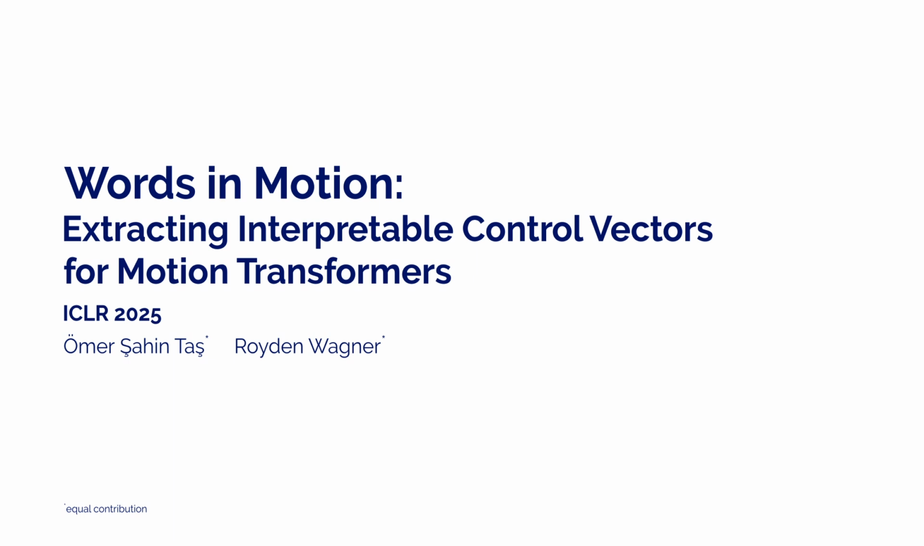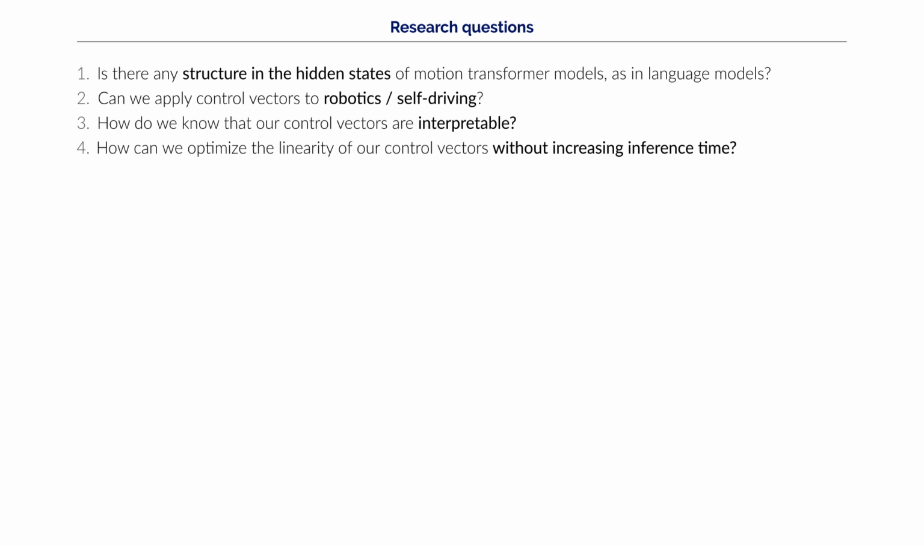Words in motion. Extracting interpretable control vectors for motion transformers. Transformer-based models are widely used in many applications, but interpreting their hidden states remains challenging.